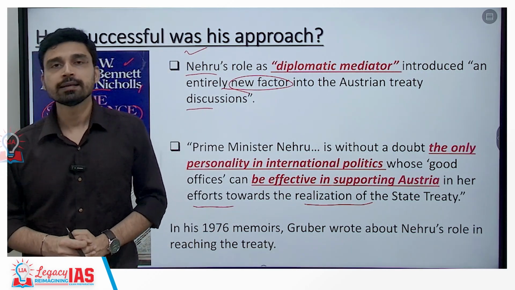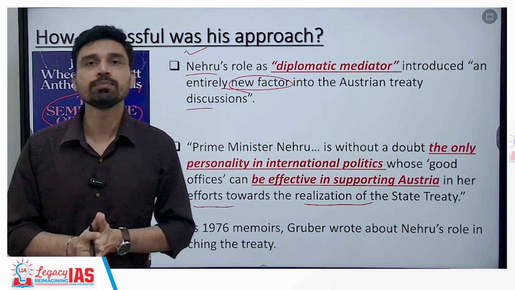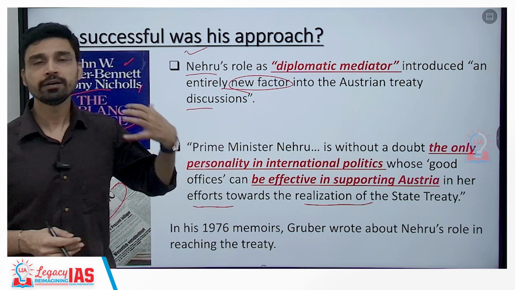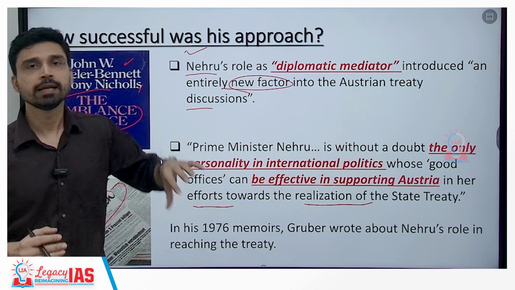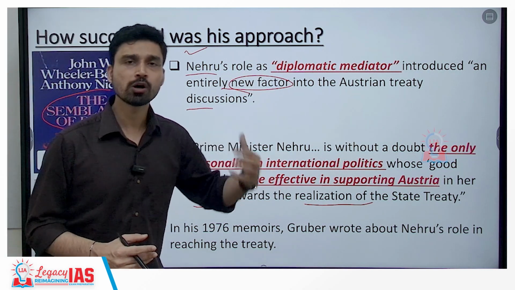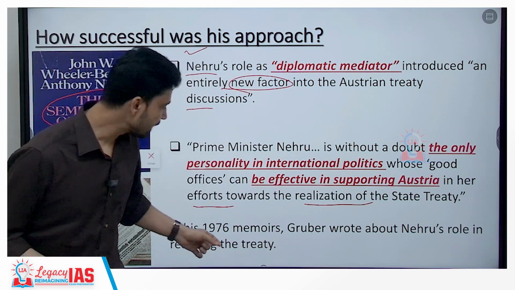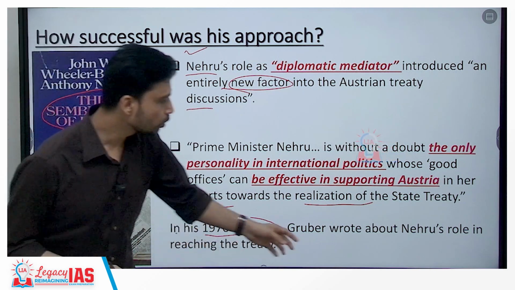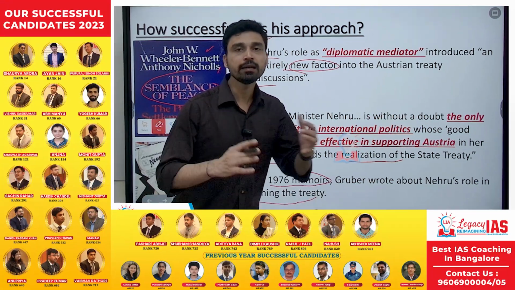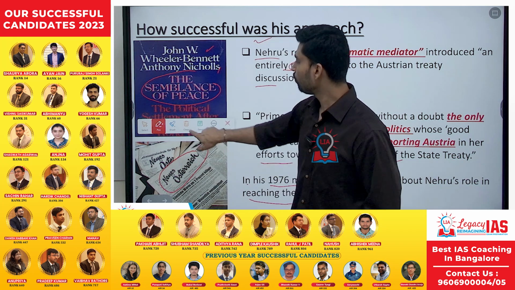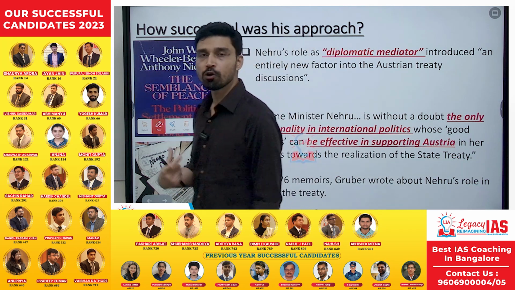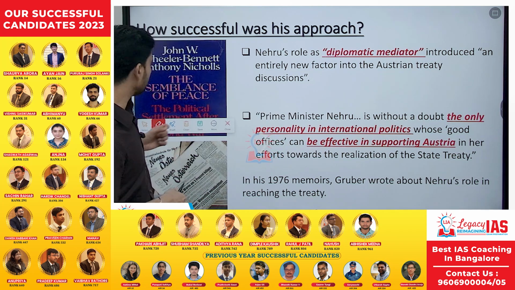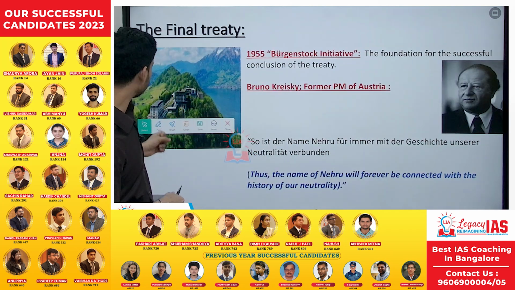So, this is something that is not being done behind the curtain. This is something that is clearly being stated by the diplomats of Austria, that PM Nehru indeed has played a very stellar role in bringing to a conclusion Austria's sovereignty. And in his 1976 memoirs, Karl Gruber, as we have discussed, the then Foreign Minister of Austria, wrote about Nehru's role in reaching the treaty in great detail. So, in one way we can say that the effort of PM Nehru in the Austrian negotiation resulted in victory, or at least diplomatic victory for Austria.